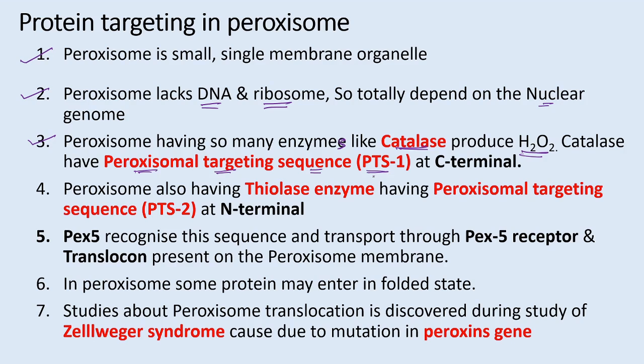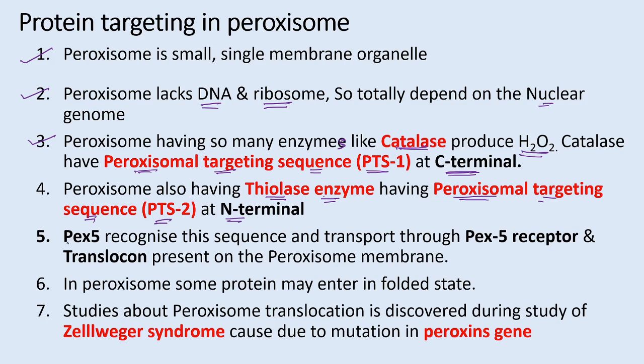The unique thing is that this peroxisomal targeting sequence of the catalase enzyme is present at the C terminal. While there are other enzymes, such as thiolase, which has the peroxisomal targeting sequence called PTS2 at the N terminal.